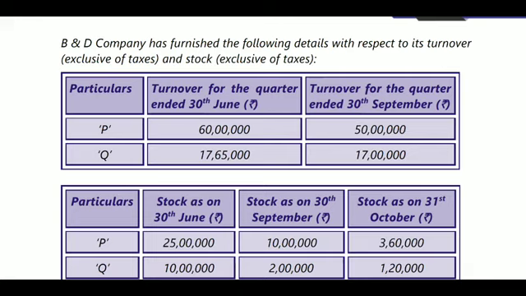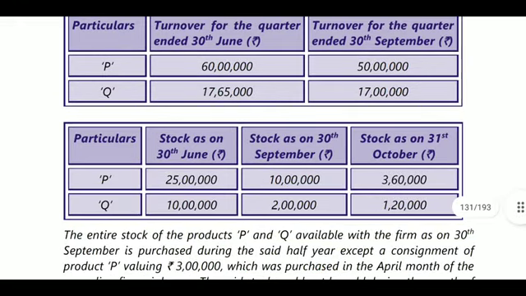Turnover for the quarter ended 30 June, turnover for the quarter ended 30 September. They provided the turnover of 60 lakhs, 50 lakhs, 17 lakhs 65,000, 17 lakhs. Okay. Stock as on 30 June and stock as on 30 September. Stock as on 31st October, 3 lakh 60, 1 lakh 20.